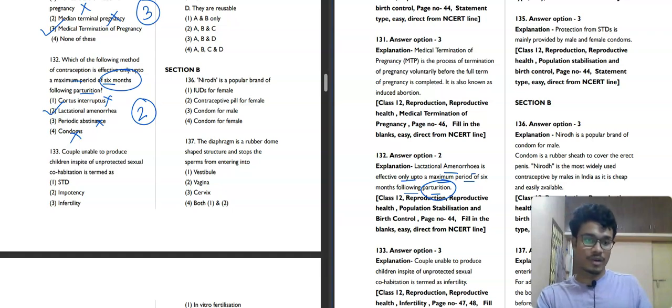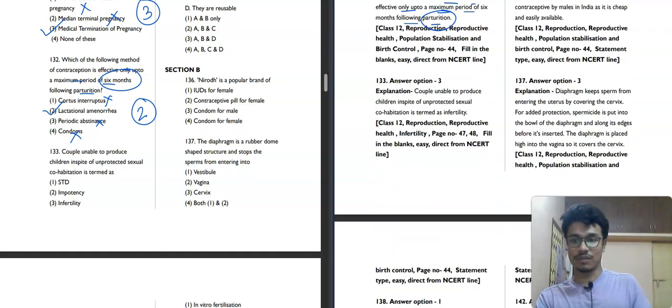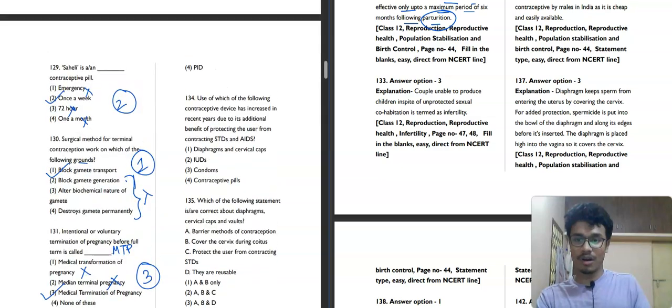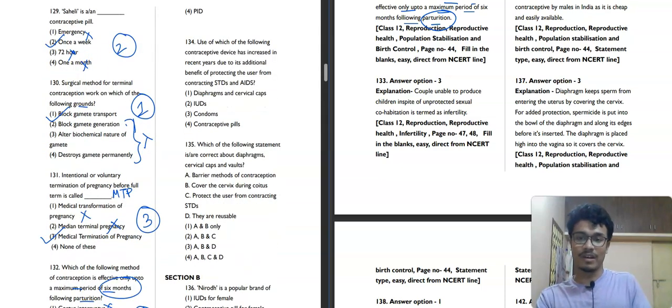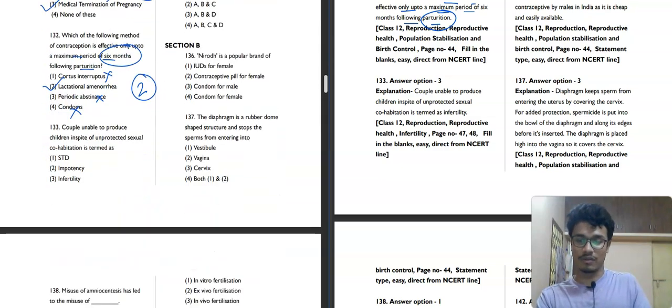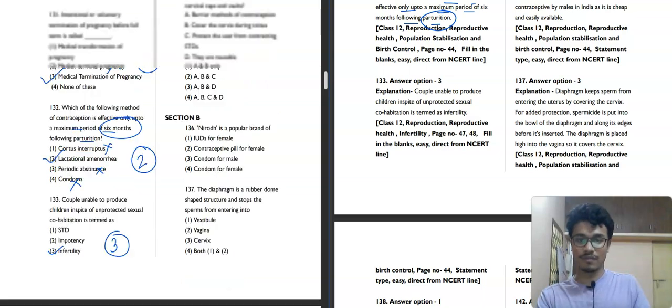Now we will move towards the next question, question number 133. A couple unable to produce children in spite of unprotected sexual cohabitation is termed as STD, impotency, infertility, or PID, pelvic inflammatory disease. If you don't know, it is not related to you. So it will be infertility. Third option will be our correct answer for this question.